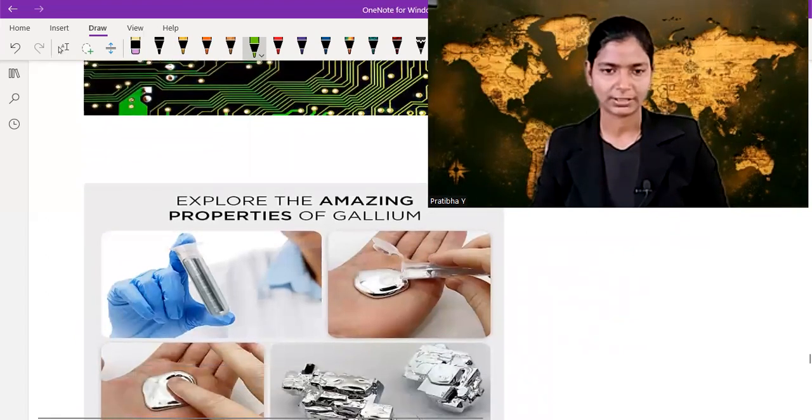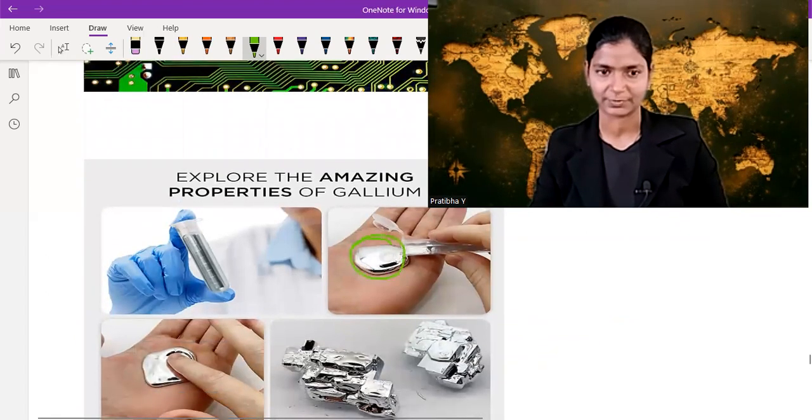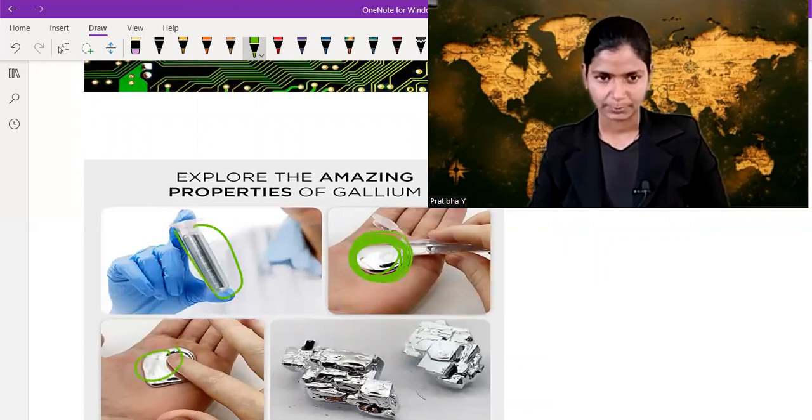And you can clearly see in this picture a picture of gallium, the base. The main topic of today's discussion is gallium. This one is gallium. See, this one is a box. When you put this gallium on your hand, it looks like this. You can suppress it and make the desired product.